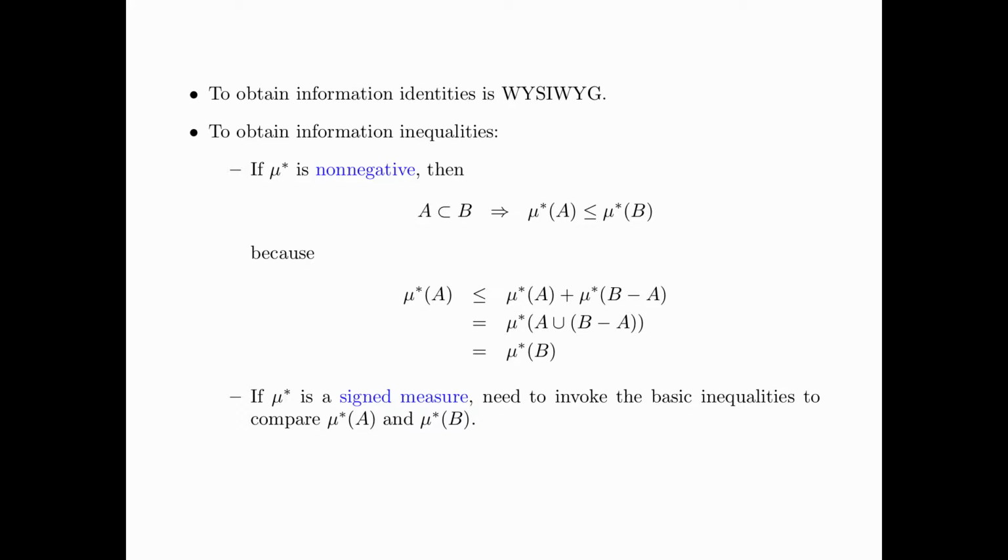If mu star is a signed measure, then it is less straightforward, and we need to invoke the basic inequalities to compare mu star A and mu star B.